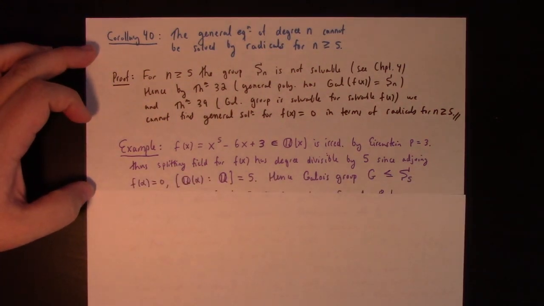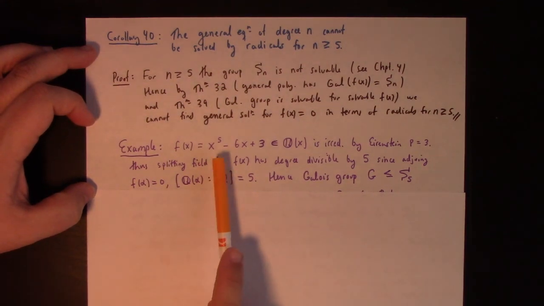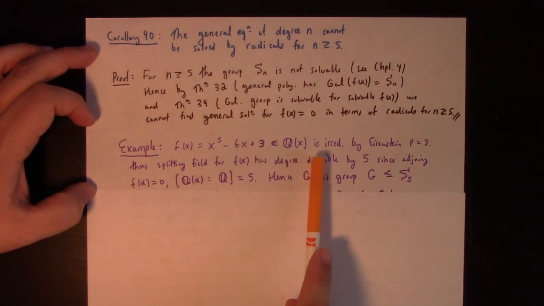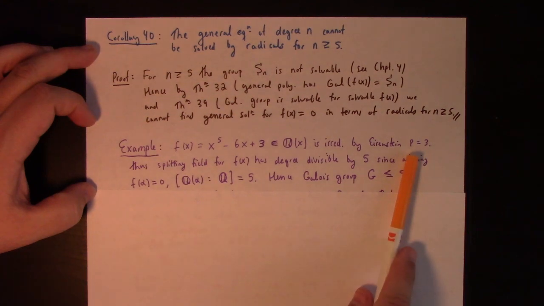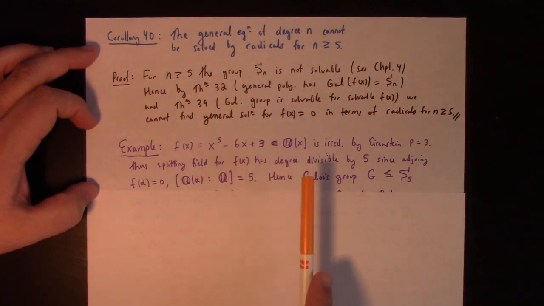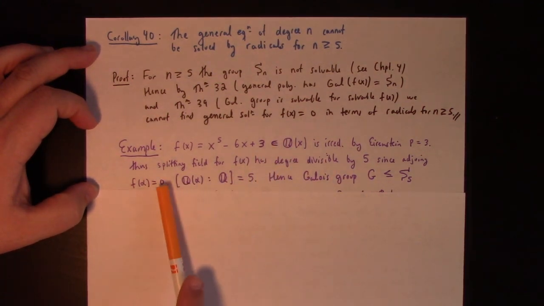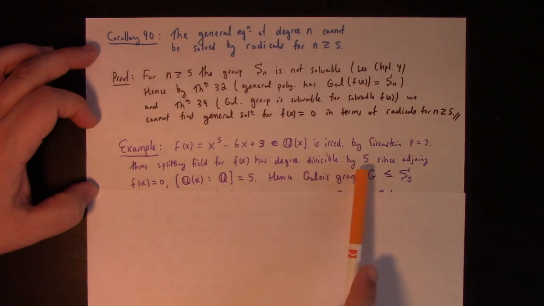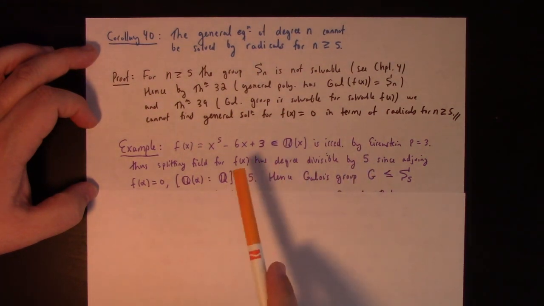Anyway, here's an example given in Dummett and Foote. It's a good example. Here we have x to the 5th minus 6x plus 3. This is irreducible by Eisenstein with p equals 3, right? Because 6 and 3 are divisible by 3, but 3 is not divisible by 9. So it's an irreducible fifth order polynomial.